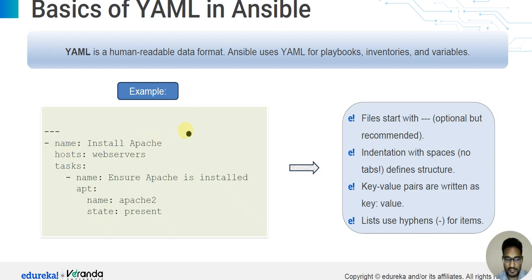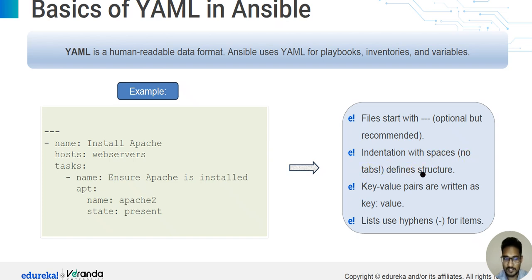name: install Apache, hosts: web servers, task. हम दे सकते हैं name is ensure Apache is installed, apt name Apache2, state present. So this is step by step. First step, name: install Apache. It's optional but recommended. Install Apache is a step. Second is indentation with spaces.